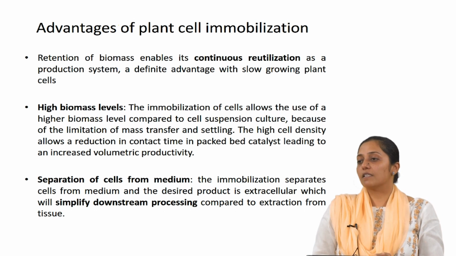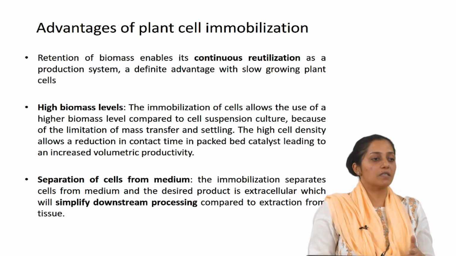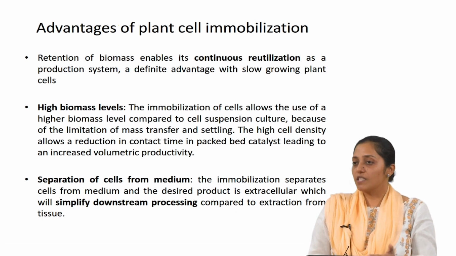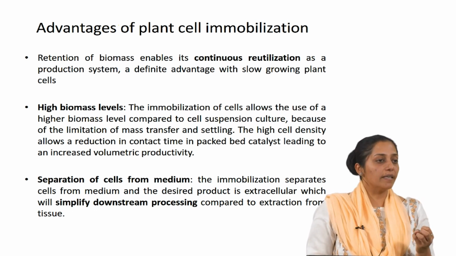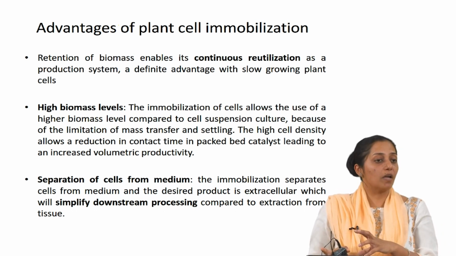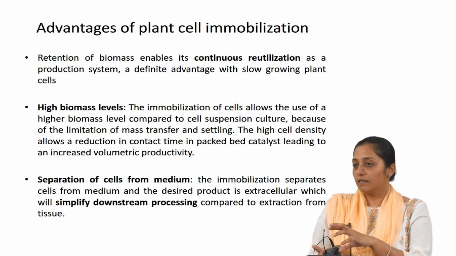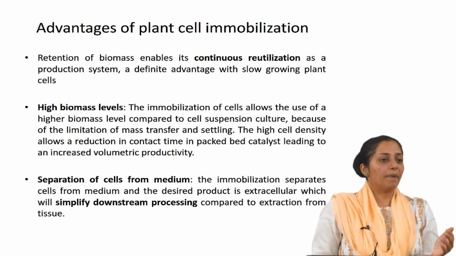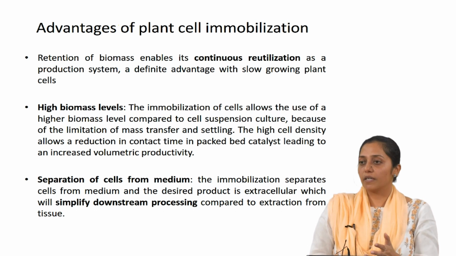Generally for free cells, there are certain limitations in the scale up of plant cell fermentations, like the mass transfer limitation, and cells tend to aggregate. So, getting high cell density for maximum productivity and then converting it into product is sometimes limited, depending on the species on which you are working.